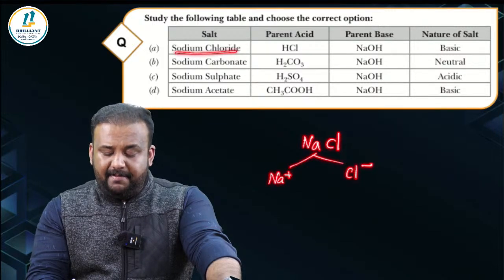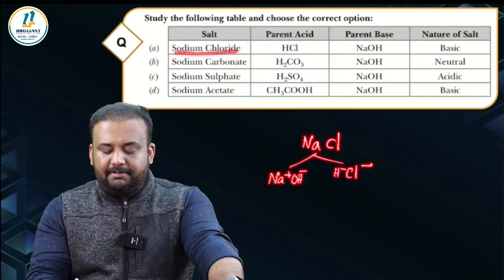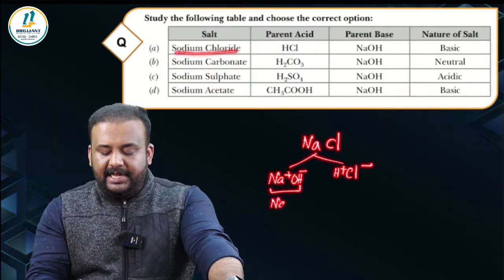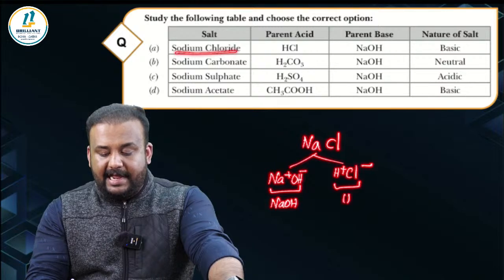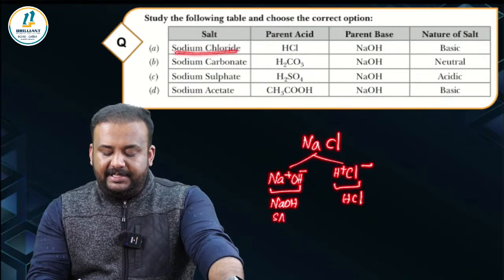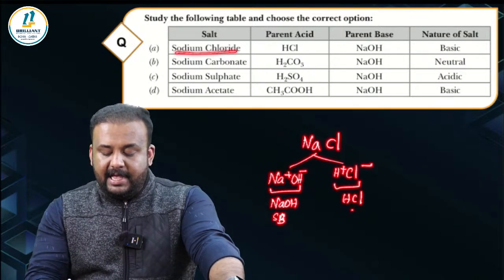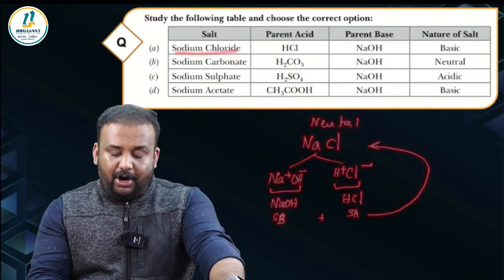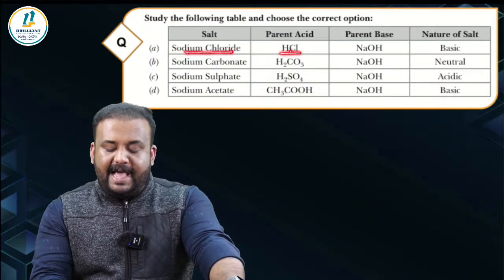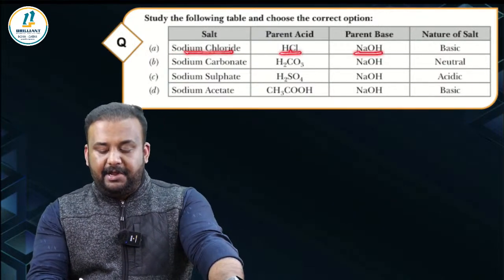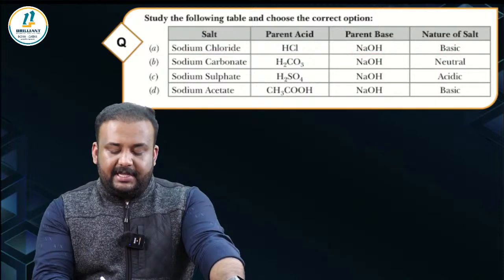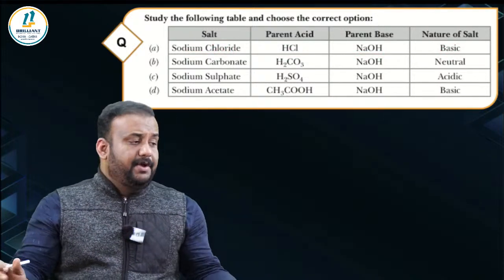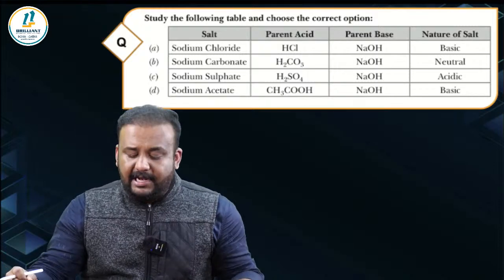In order to find the acid and the base, the simple idea is just add OH- to the cation and add H+ to the anion. That's it. So NaCl is a combination of NaOH and HCl. And you know that NaOH is a strong base and HCl is a strong acid. So the combination of this is going to be a neutral salt, right? Option A says sodium chloride, parent acid is HCl, parent base is NaOH, and the nature of the salt is basic. That is false, because sodium chloride is a neutral salt. Its pH is going to be 7, right?